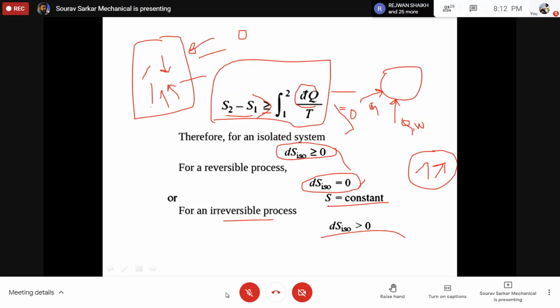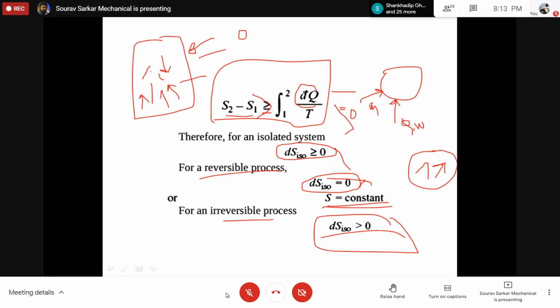And the entropy of that isolated system, if it is following some reversible process, will be 0 or remain constant. Otherwise, the entropy will be continuously increasing due to the intermediate irreversible processes.